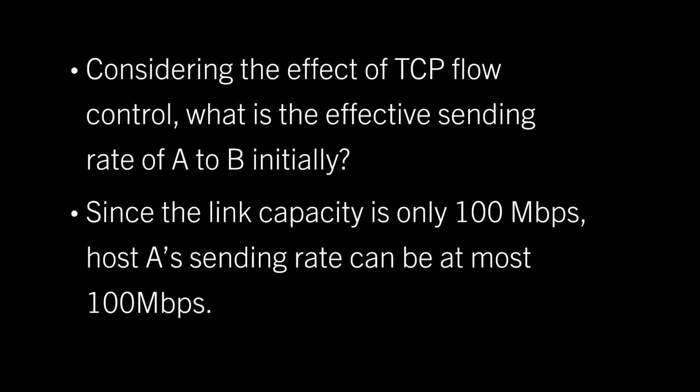Considering the effect of TCP flow control, what is the effective sending rate of A to B initially? Since the link's capacity is only 100 megabits per second, host A's sending rate can be at most 100 megabits per second.